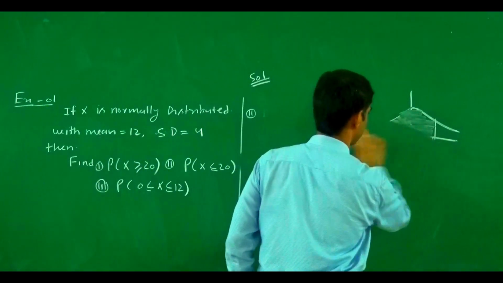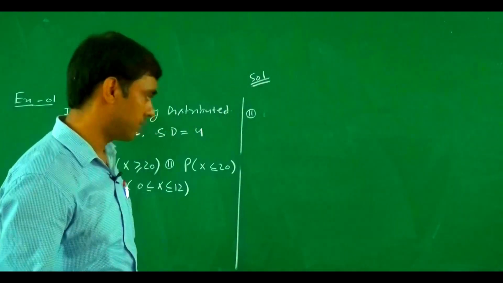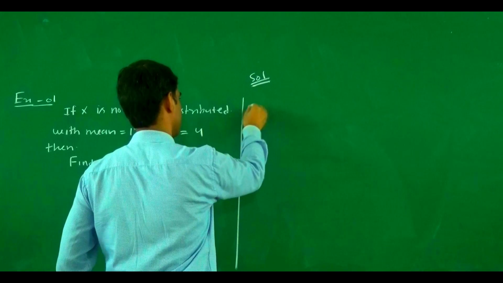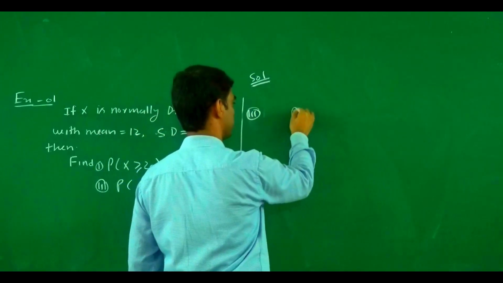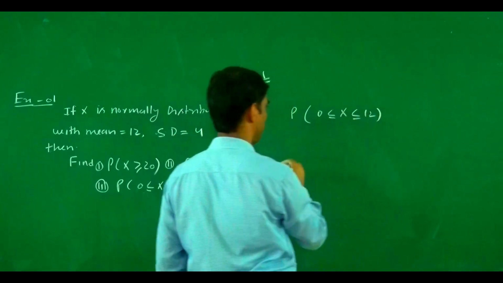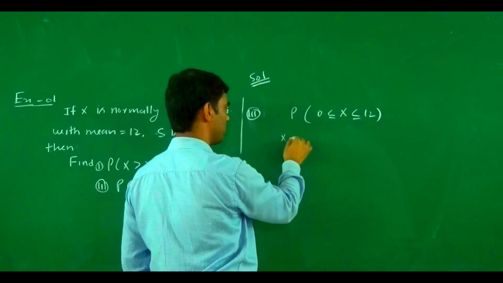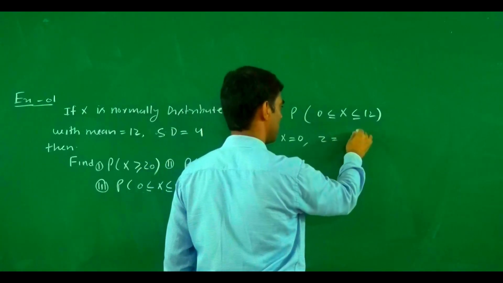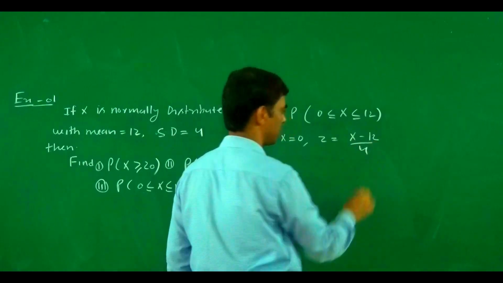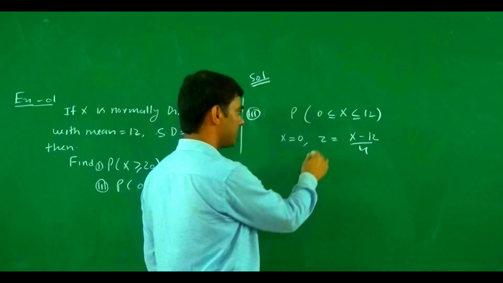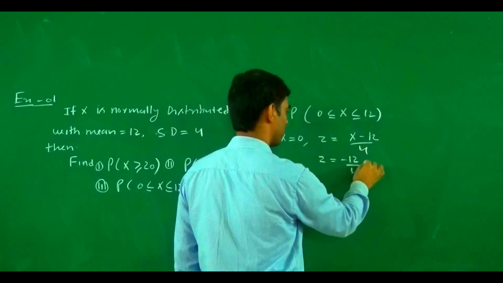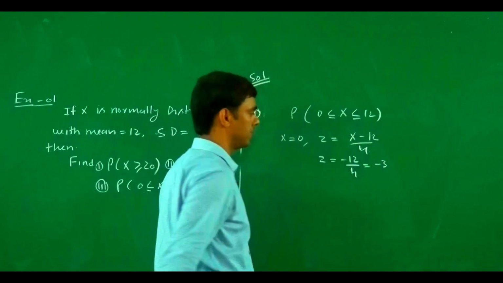Now the third one. The third one is the probability of x between 0 and 12. So at x equal to 0, what is the value for z? Z equals x minus mu, which is 12, divided by sigma, which is 4. So at x equal to 0, z equals minus 12 by 4, which is minus 3.